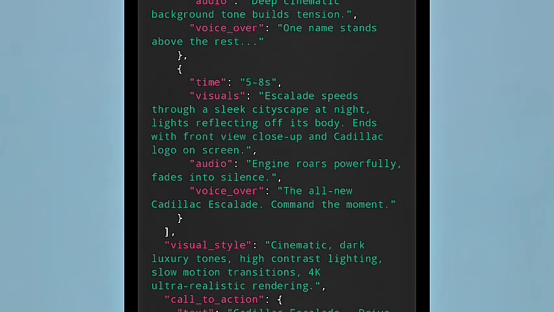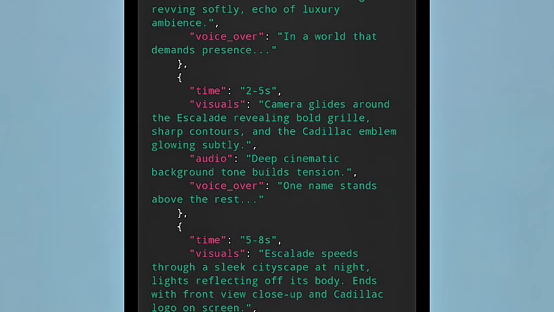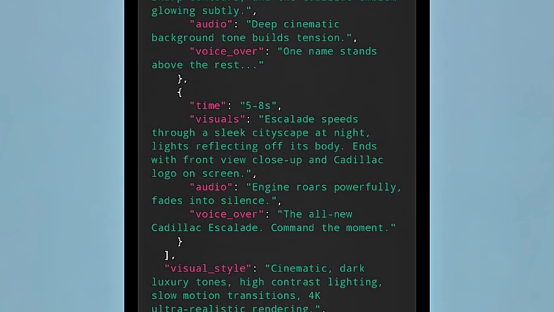Then from 5 seconds to 8 seconds, the visual is the Escalade speeding through a sleek cityscape at night, lights reflecting off its body, ending with a front view close-up and the Cadillac logo on screen. Are you seeing it now? The first one is just the car review, and the third one is the high speed commercial, where it is moving in a fast lane, right? The audio for this one is the engine roaring powerfully, fading into silence. Then the voiceover is: all-new Cadillac Escalade, right?